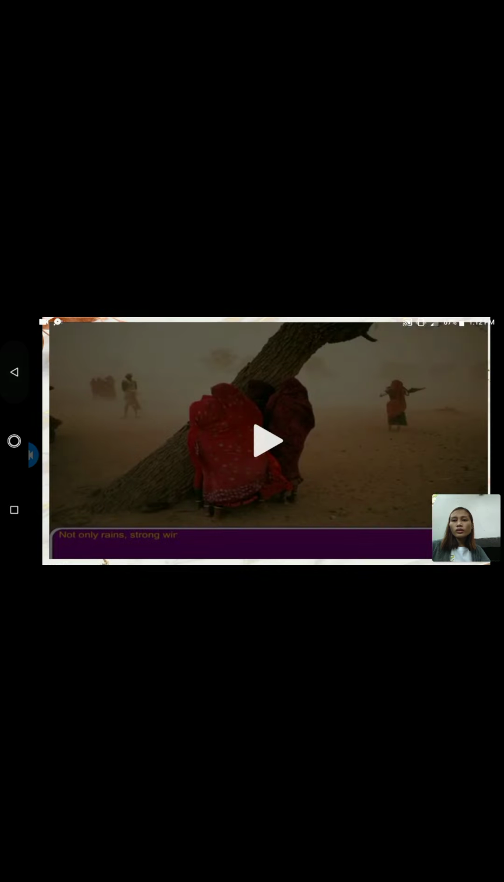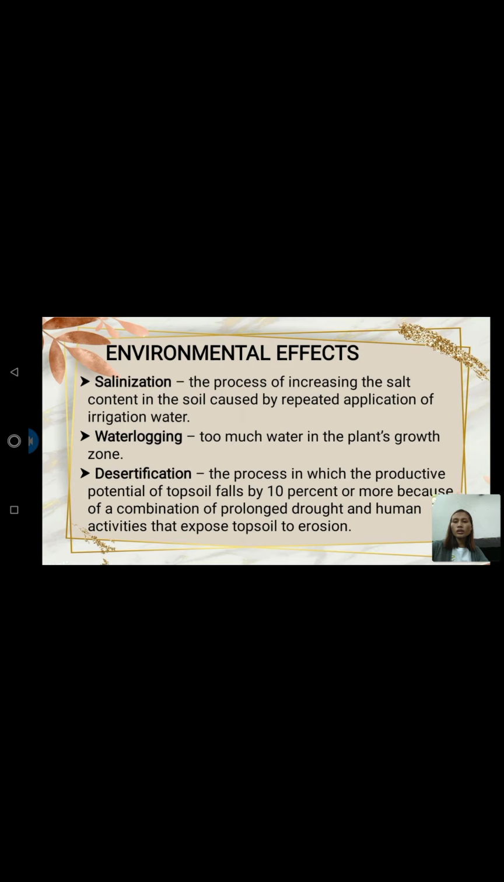So that's all for soil erosion, and now I will be discussing salinization. Salinization is the process of increasing the salt content in the soil caused by repeated application of irrigation water. Waterlogging: too much water in the plant's growth zone. Desertification: the process in which the productive potential of topsoil falls by 10% or more because of a combination of prolonged drought and human activities that expose topsoil to erosion.